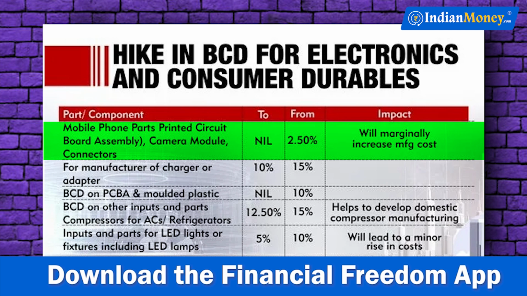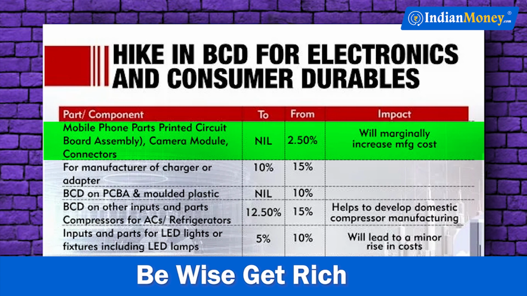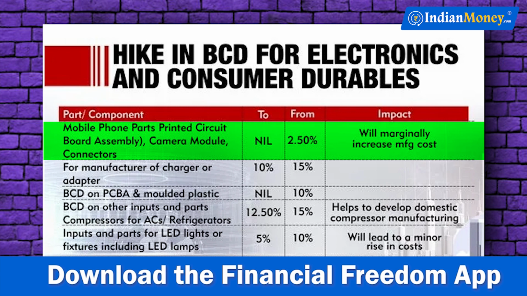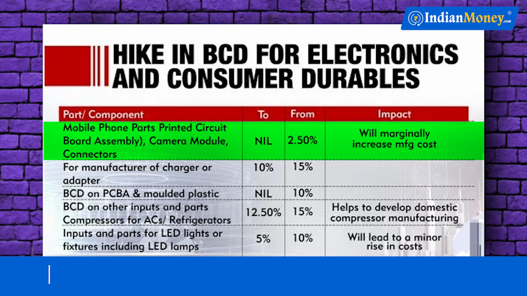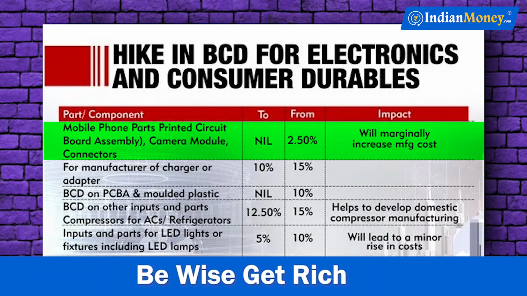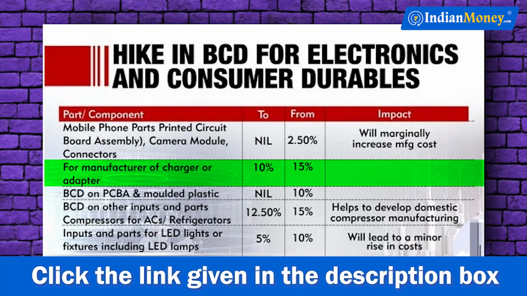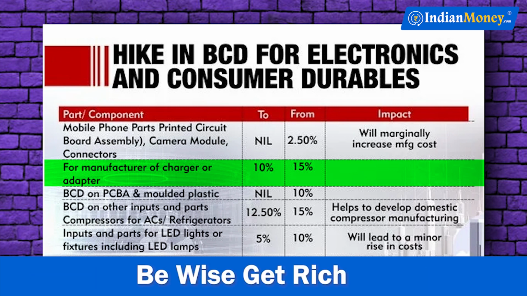If you notice over here on the screen, number one thing is mobile phone parts: a printed circuit board assembly, camera module, connectors, etc. Earlier there was no custom duty impacting these kinds of products. But now the government has introduced 2.50% custom duty on these things, which will marginally increase the manufacturing cost and eventually the product costs also. Next here is for manufacturing of charger, adapter, etc. Earlier there was just 10% basic custom duty on this. Now it will be increased to 15%.